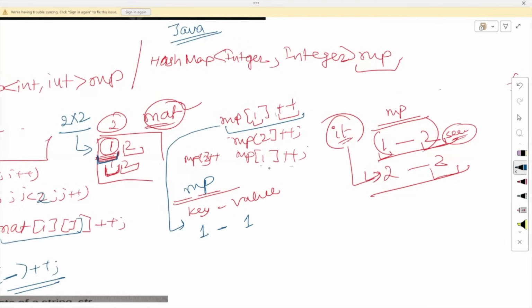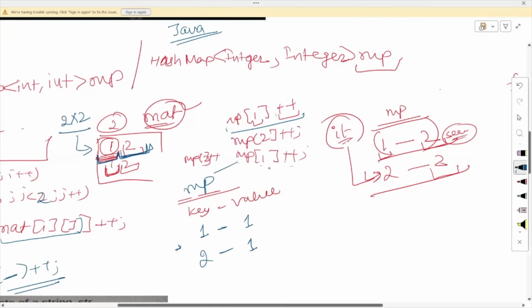Now I am going to implement map of 2 plus plus. Again, it will go inside my keys and check if 2 is present as a key or not. You can see 2 is not present as a key, so I will assign 2 as a key and assign its value as 1, because initially it is 0 but I am doing plus plus. Again, I am going to the next value, which is 1.